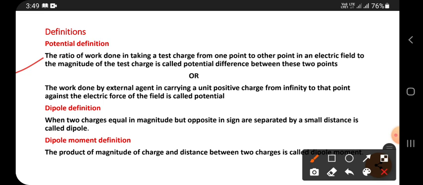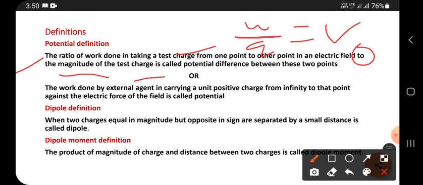The ratio of work done in taking a test charge from one point to another point in an electric field to the magnitude of the test charge is called the potential difference between these two points. Here the ratio means division. Work done in taking a test charge from one point to another point in the field, divided by the magnitude of the charge, q.